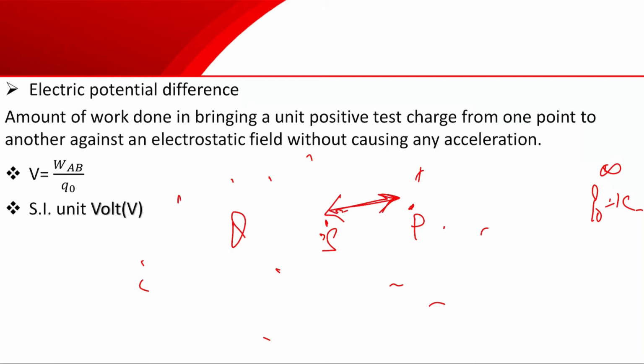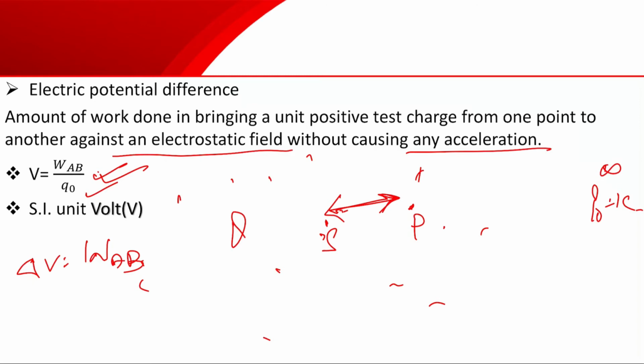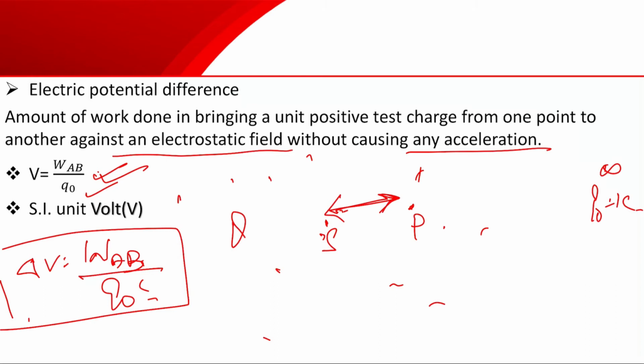So what is electric potential difference? It is the amount of work done in bringing a unit positive charge from one point to another against an electrostatic field without causing any acceleration. Obviously the formula will be V equals W AB by Q naught. We can write V equals W AB upon Q naught, or we can write delta V equals W AB, meaning bringing from A to B, upon Q naught. The SI unit of electric potential as well as electric potential difference will be volt.